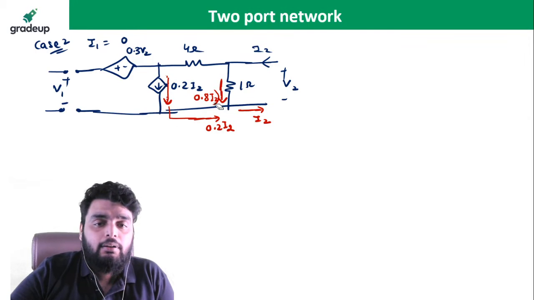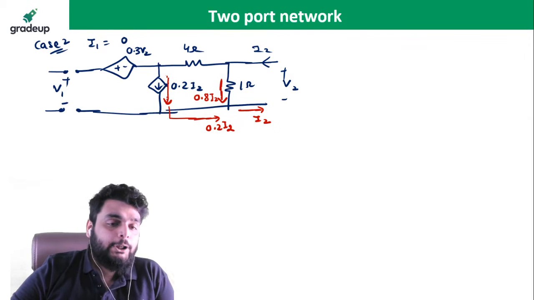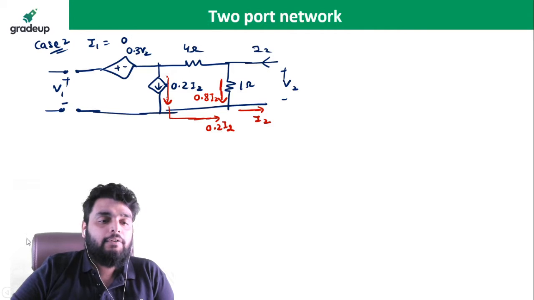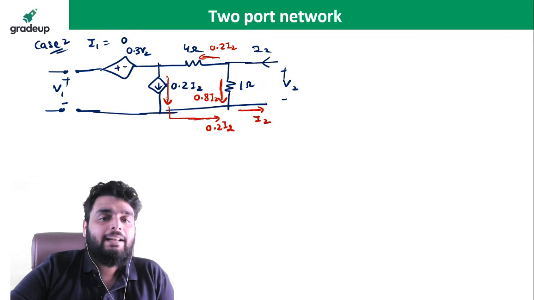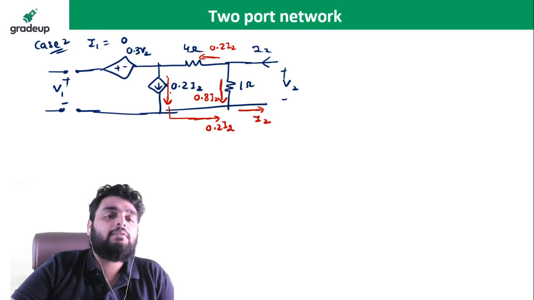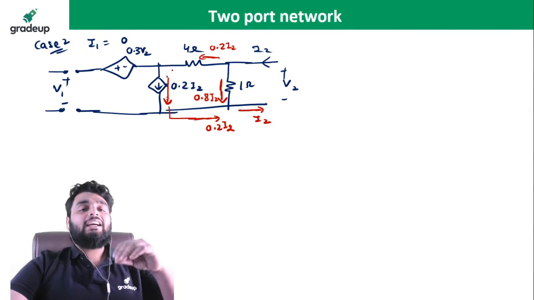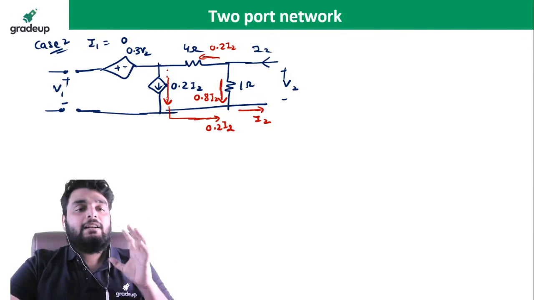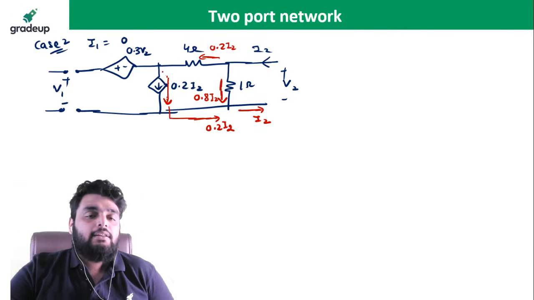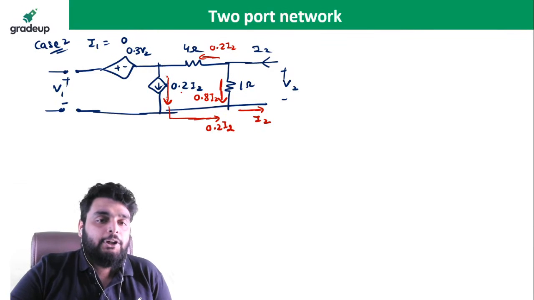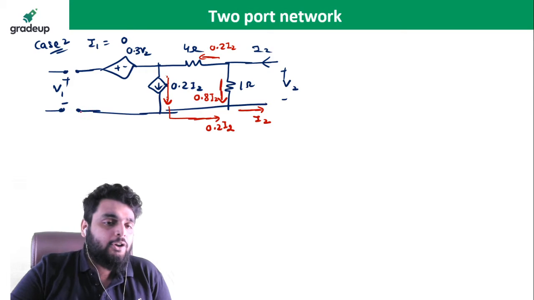Let me remove this one. Yeah, 0.8 I2 will enter here, right? So if 0.8 I2 will enter here, how much current will leave here? 0.2 I2, and finally this current is going in this particular branch. So I did only the current distribution. Did you understand how the current distribution was done? Look again. This is a current source, it is 0.2 I2, but it will not flow here because it is open.